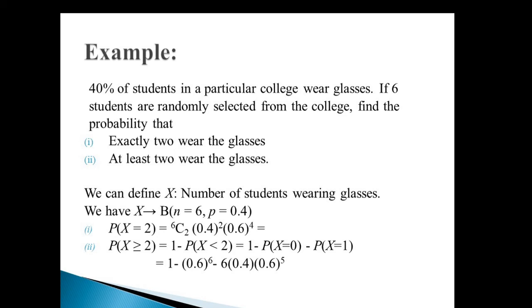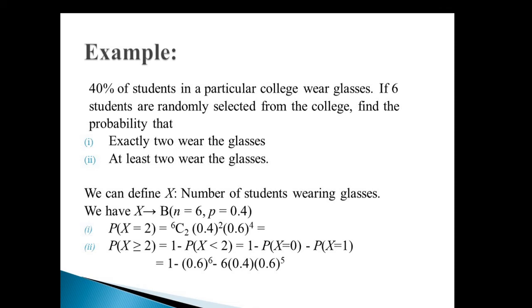To check this, 6 students are randomly selected from the college, and we are asked to find the probability that from among these 6 students selected, exactly 2 wear the glasses, at least 2 wear the glasses. Obviously we define the random variable here as the number of students wearing glasses. A trial is repeated for 6 students, n is equal to 6. A student found to wear glasses is a success to us. Probability of success is 40%, that is 0.4.